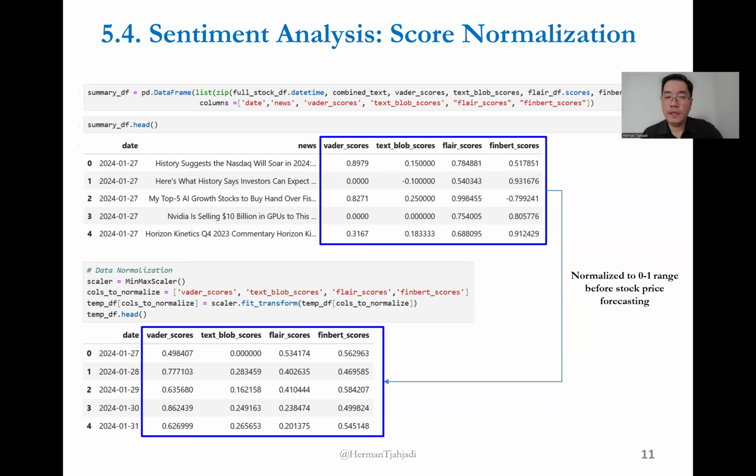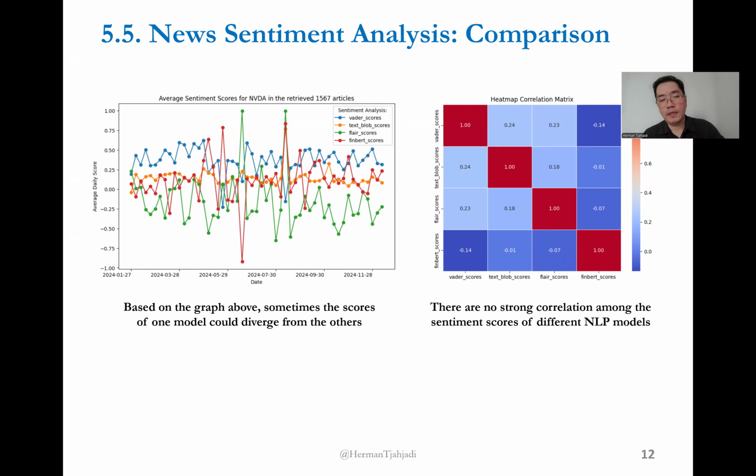This slide shows you on the left the visualization of the average daily sentiment scores. We can see that the sentiment can go in an uptrend, in a downtrend, or in a flat trend. Based on the graph above, sometimes the score of one model could diverge from the others. On the right, you can see the correlation matrix, and there is no strong relationship among the models. So there's no multicollinearity problem, which is good, as we will use these scores to do stock price forecasting.